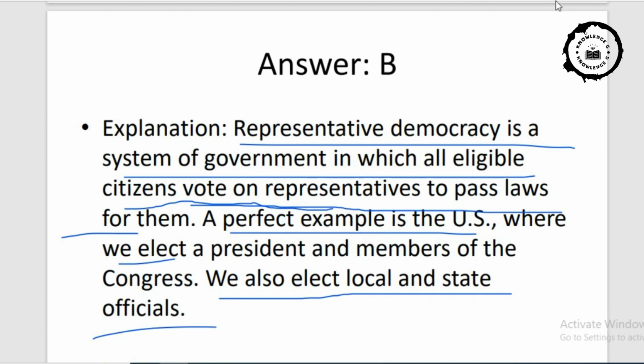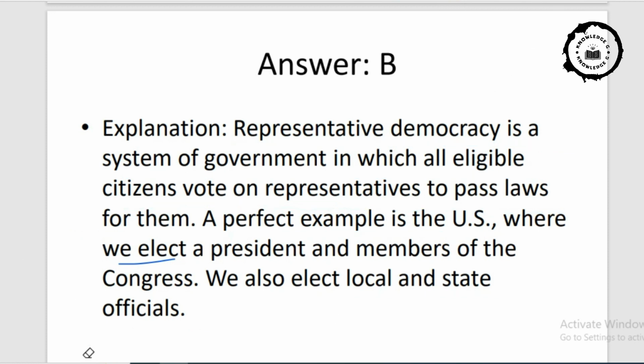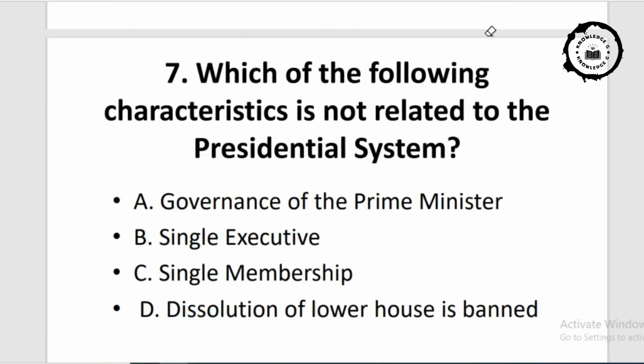In their country, they are directly elected their president also. So please do read this explanation part. Now we are moving to next question, that is question number 7.